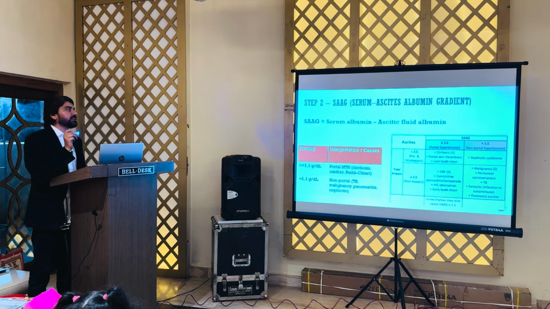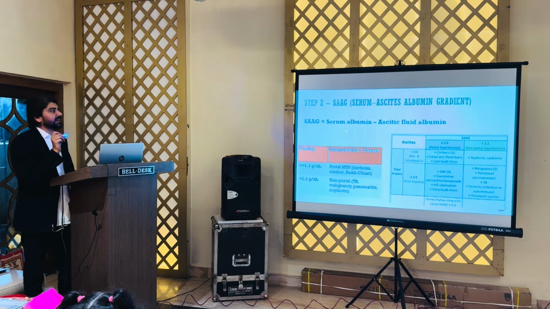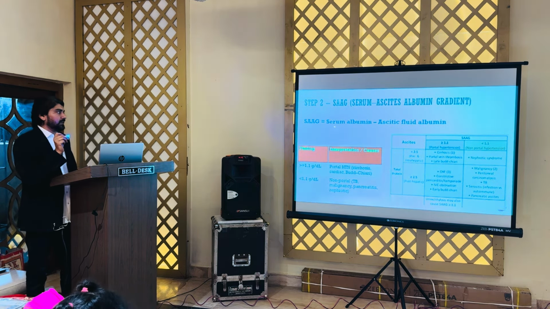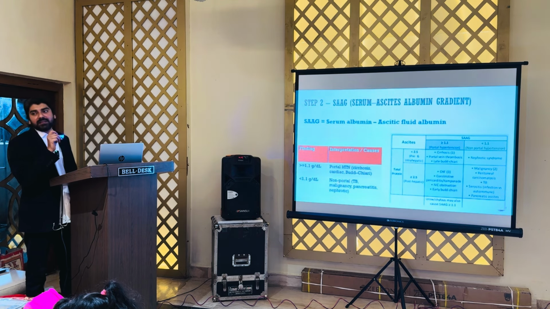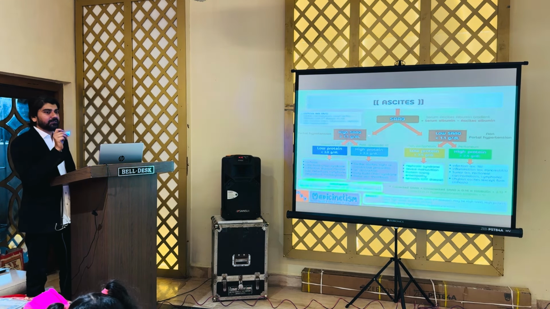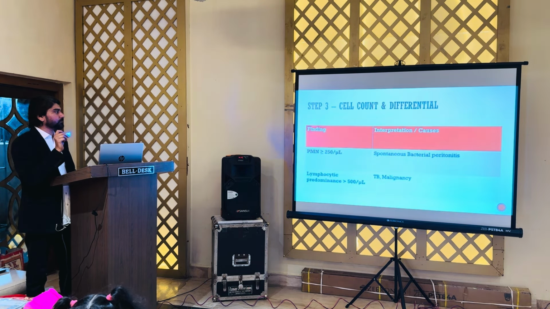Now, again very important is the SAG ratio, serum albumin ascitic gradient. If we subtract the ascitic fluid albumin from the serum albumin, we get the value, and if it is more than 1.1, we should think of portal hypertension, and if it is less than 1.1, we should think of tuberculosis and malignancy. Again, I have given this chart for quick reference.